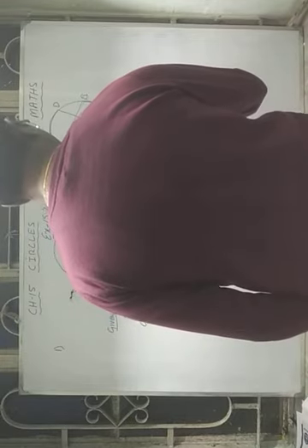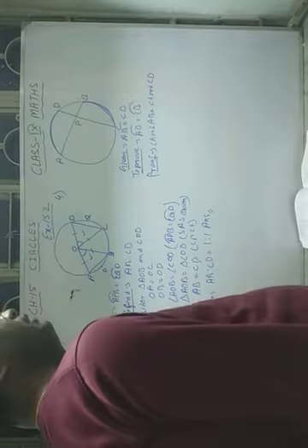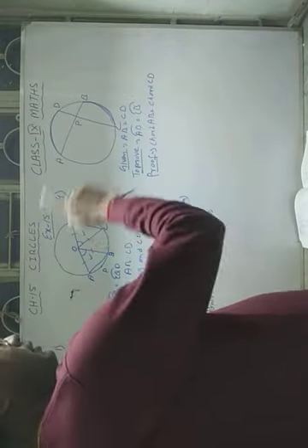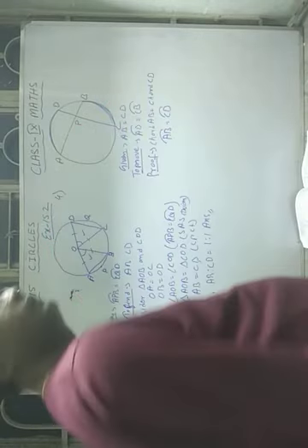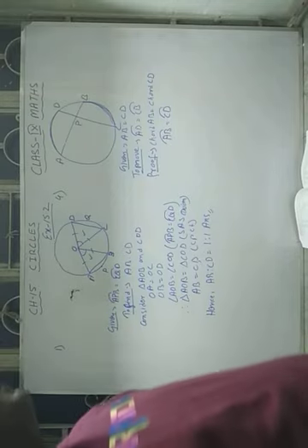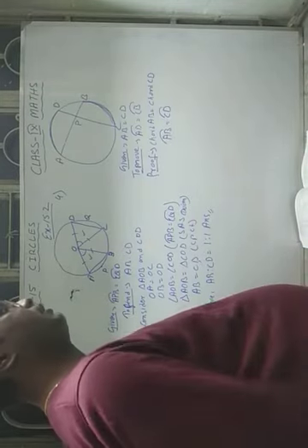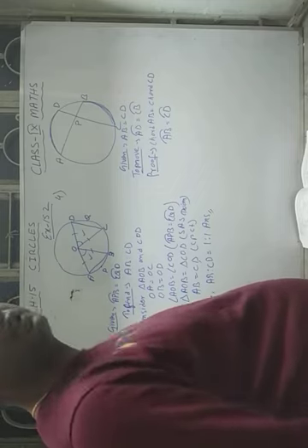So since chord AB is equal to chord CD, it is given, that means arc AB is equal to arc CD. Why? Because equal chords cut equal arcs.